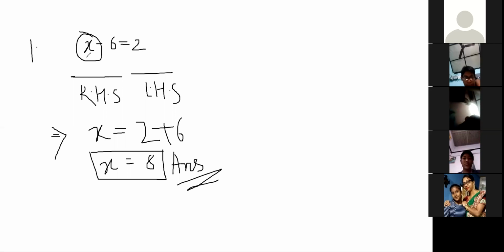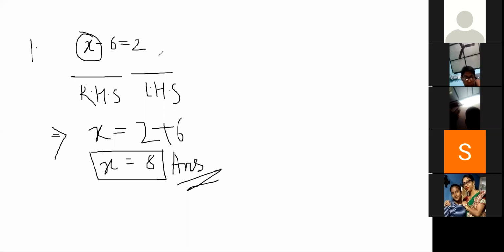To find the value of x, we have to do some changes. What changes do we have to do? We have to keep the x on the left hand side and we have to shift all the constants to the right hand side. Is it clear to you? Yes, sir. So we see that -6 is there on the left hand side. We have to shift that -6 to the right hand side.